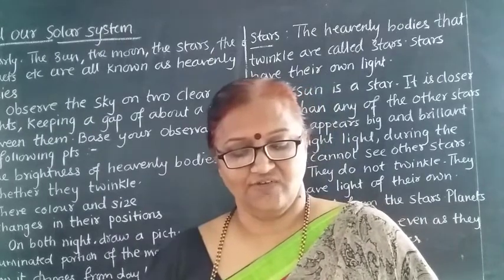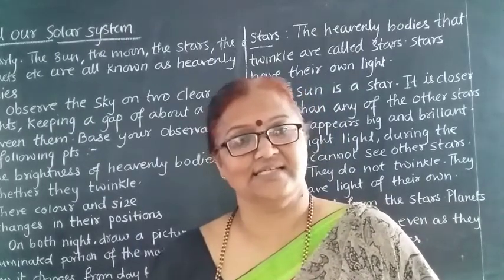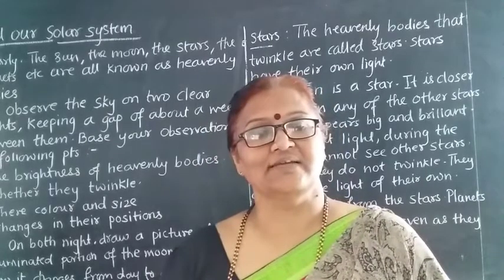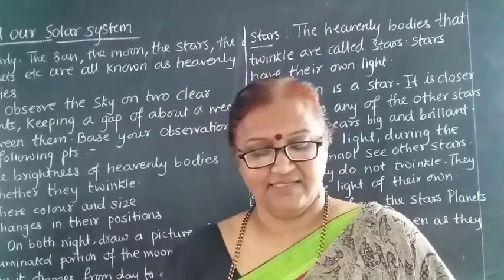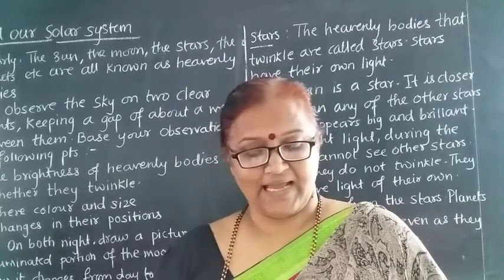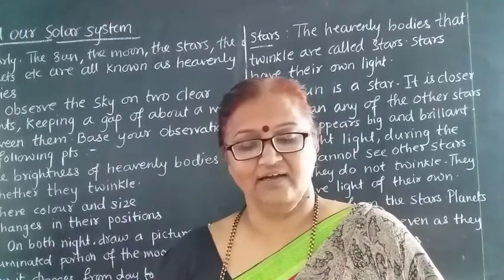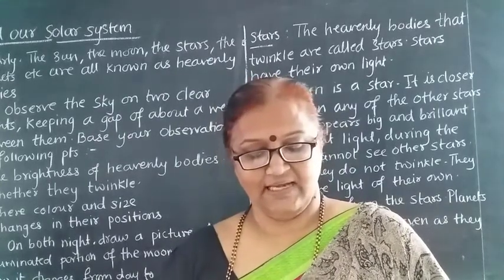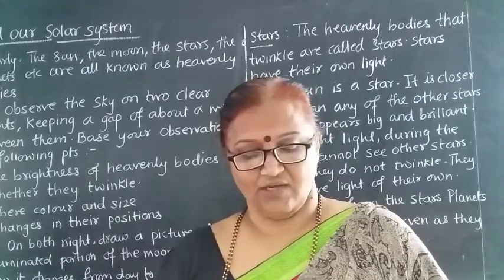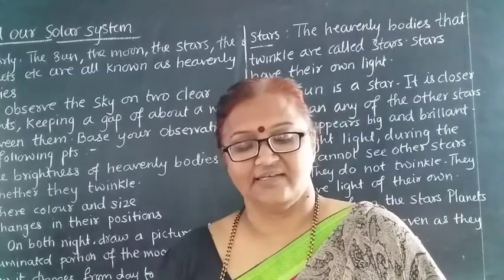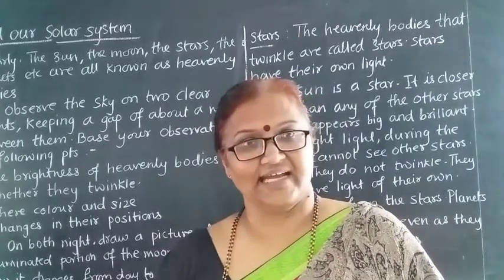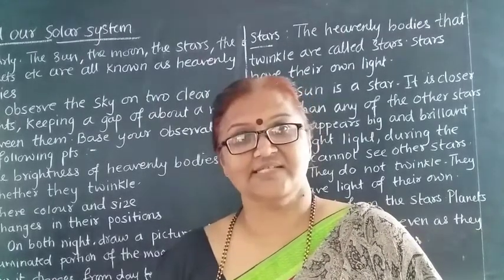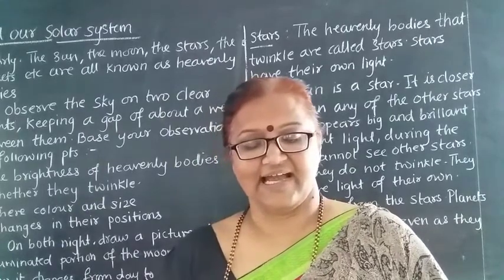Most of the planets in the solar system have satellites. The planets revolve along with these satellites. So the planets revolve round the sun along with their satellites.